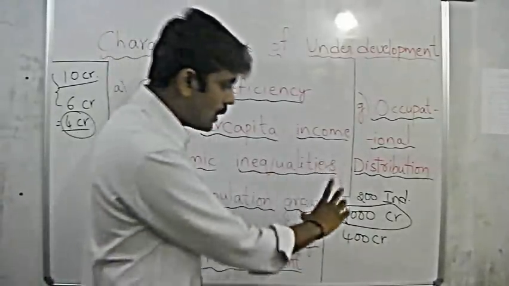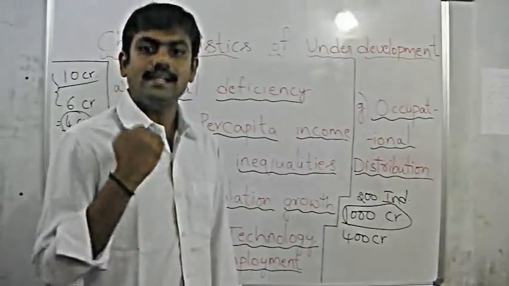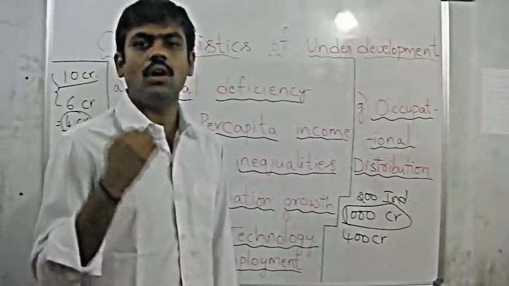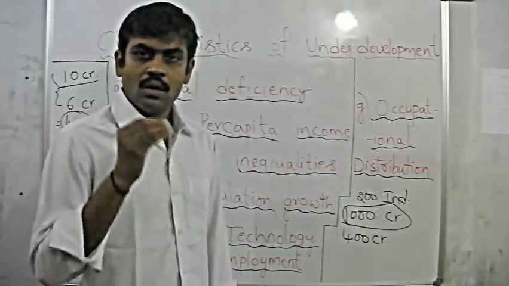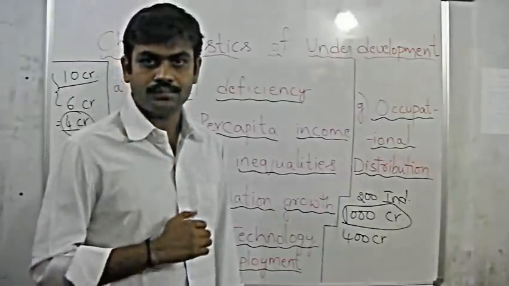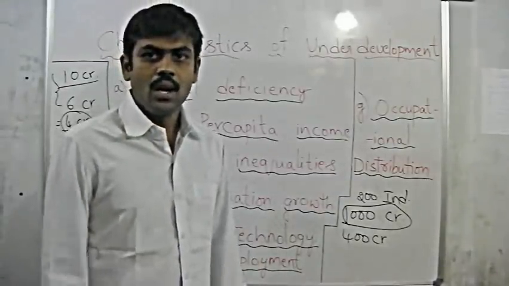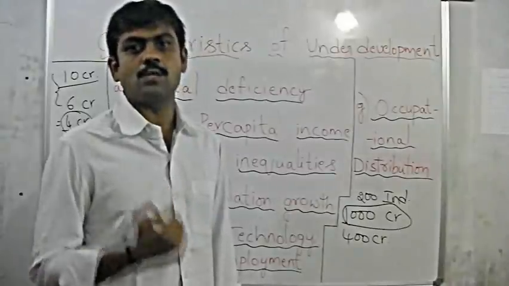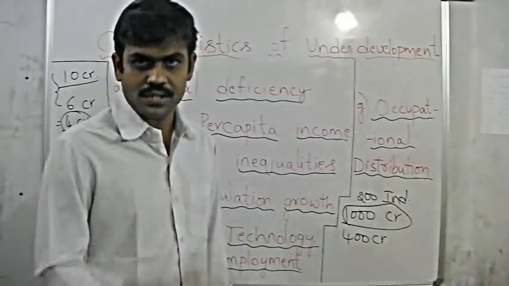So you have been given one example. But this is not simply an example. It is happening in almost all the economies which are underdeveloped. Those economies which want to have some sort of development need instant generation of income. How is instant generation of income possible? Only through high production through industries.